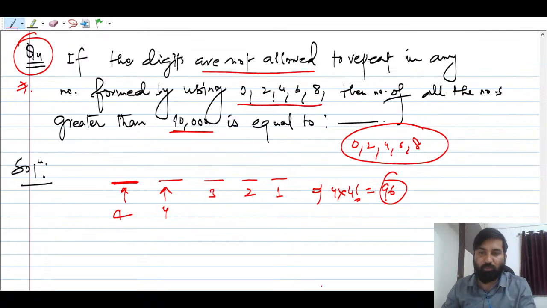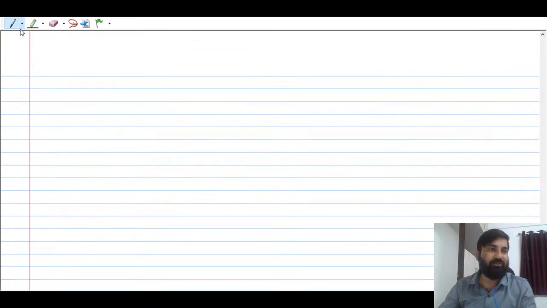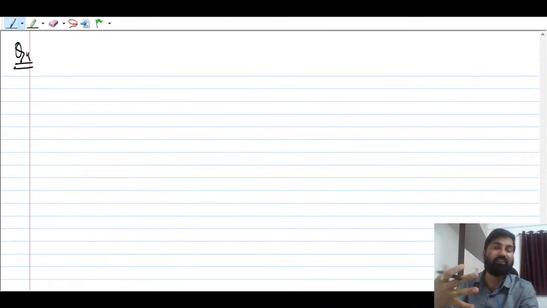Okay, let me take one more question. I think you might be enjoying this session, because you don't know what permutation and combination are, but still you are able to find the number of ways. You're finding how many numbers can be formed using these digits. So the question here is: see how many restrictions there are. That is the first point you have to keep in mind. With more restrictions, you have to make cases. Only 2-3 steps, that's it.